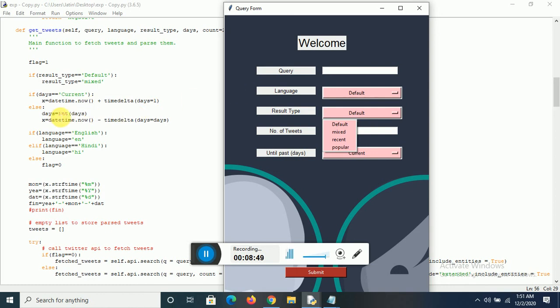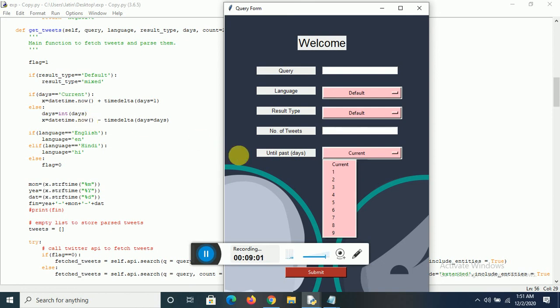Otherwise, if we have to enter the past days, the user can choose from the drop down, and the past days would be accordingly subtracted from the date that is now, and he can access the past tweets. It can access tweets up to the past 9 days over here. And obviously there's the language choice as well, English or Hindi. If you want a particular language, you can choose it. Otherwise, obviously it's going to include all the languages.